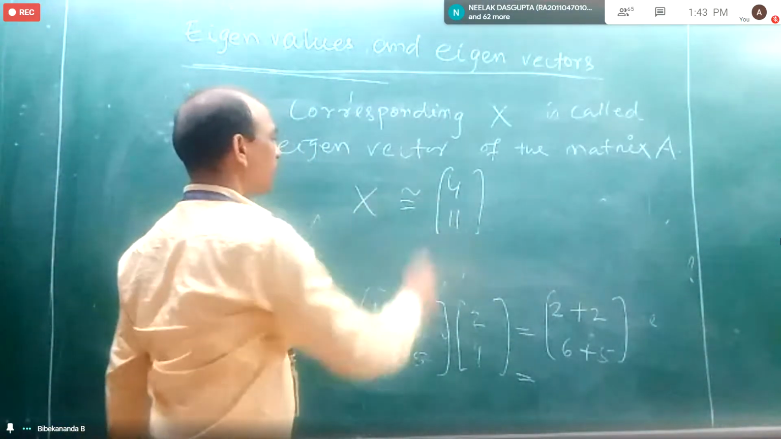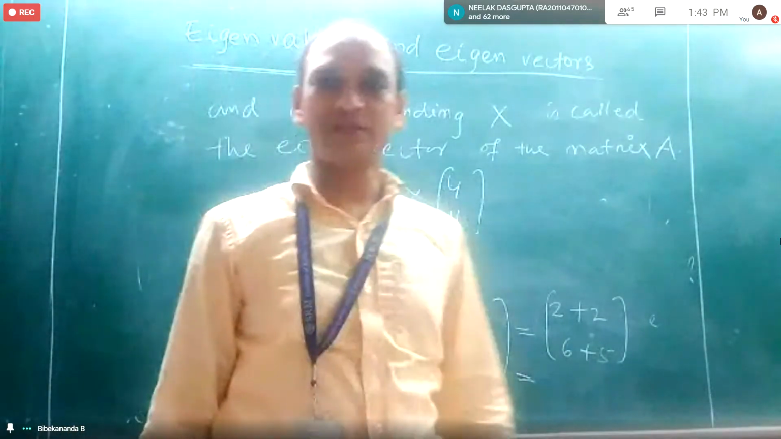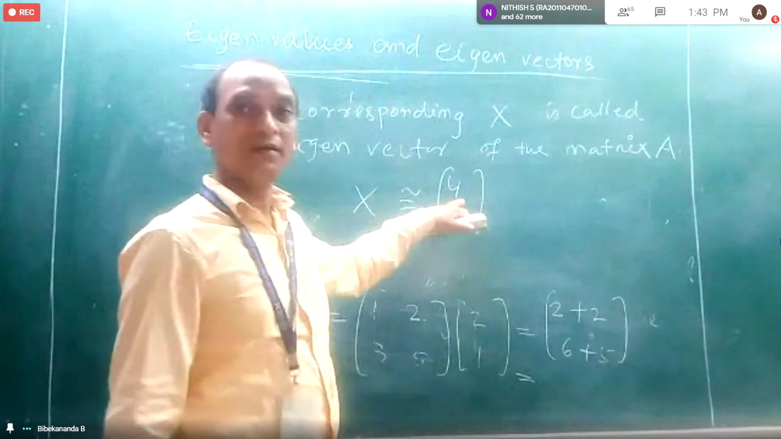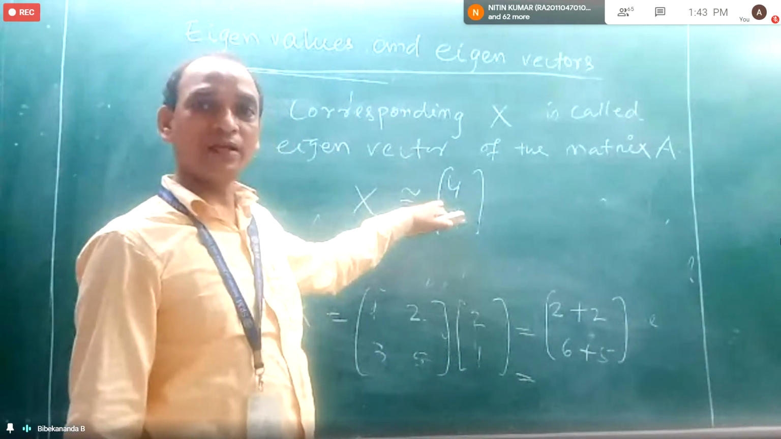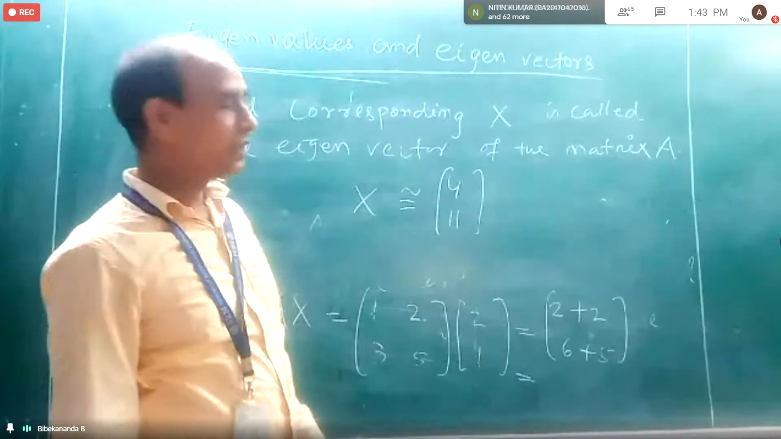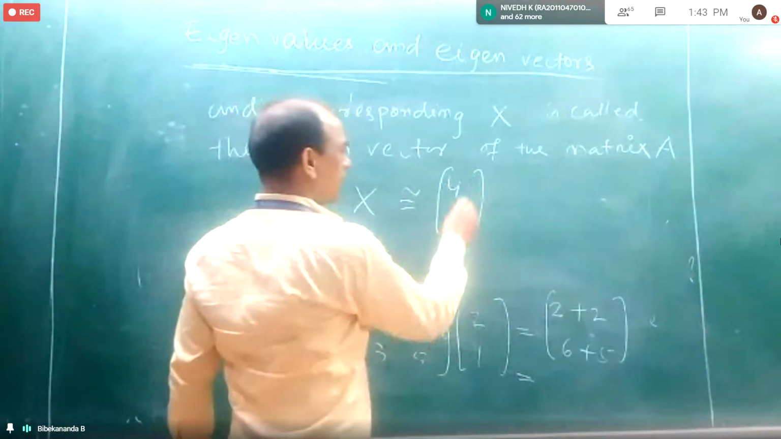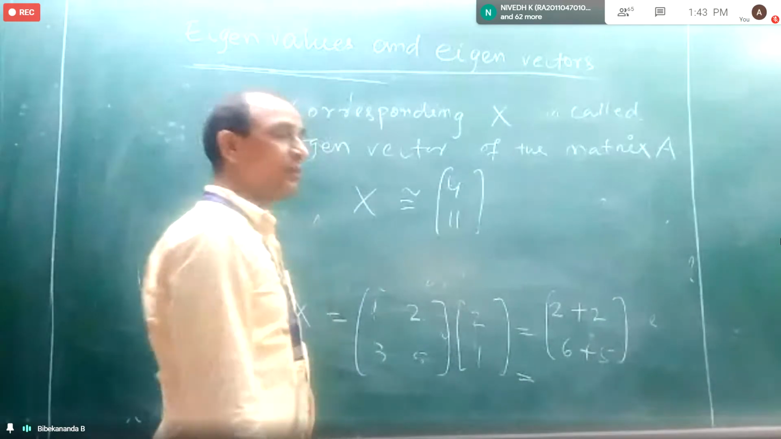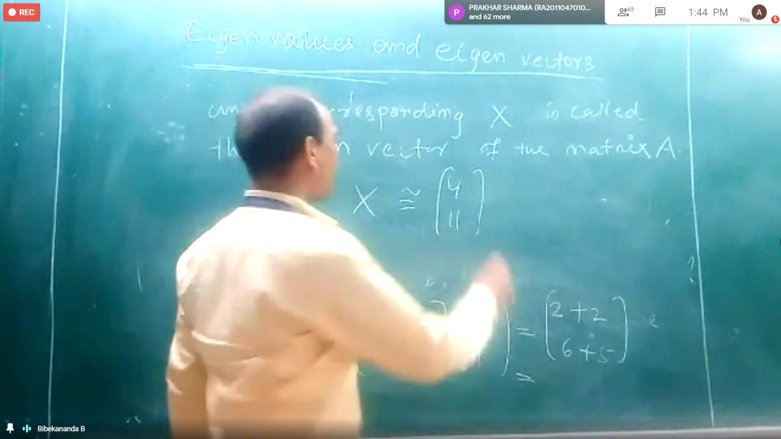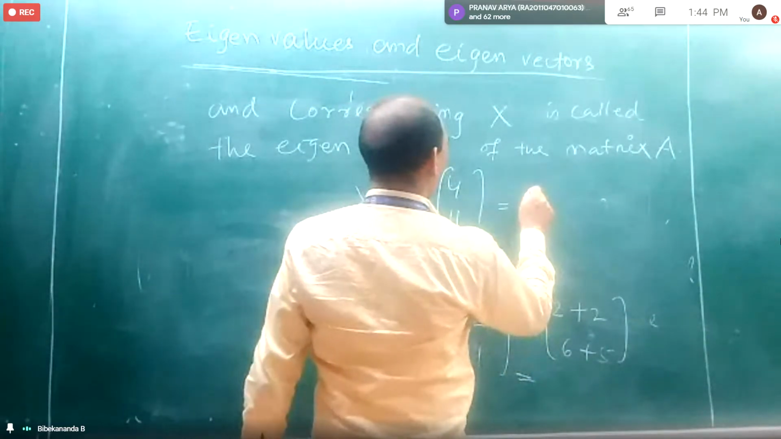Similar to X, but not X. This is not an eigenvector. Why is it not an eigenvector? We have to see, because we have to take lambda common. So in these two quantities, you can take 4 or 11, any one. Suppose I want to take 4 outside.